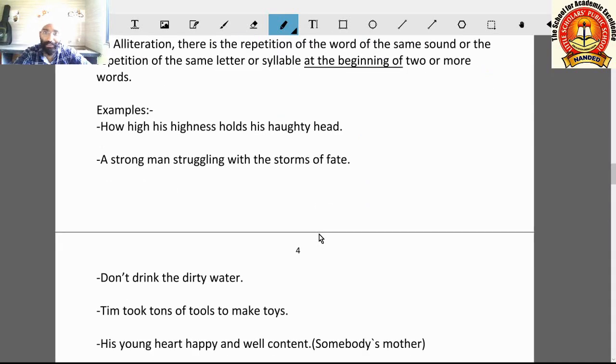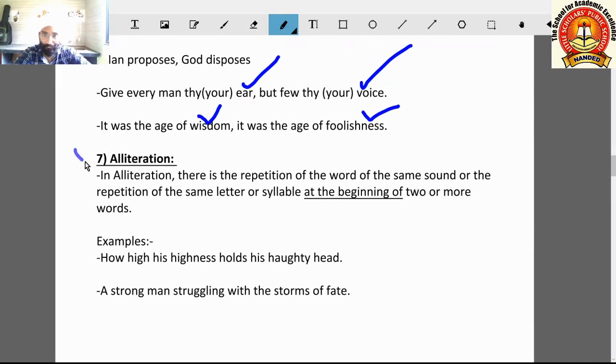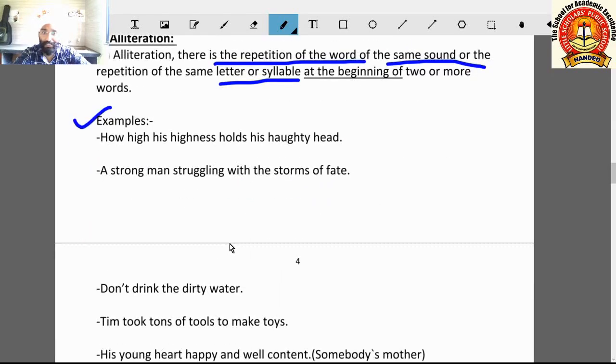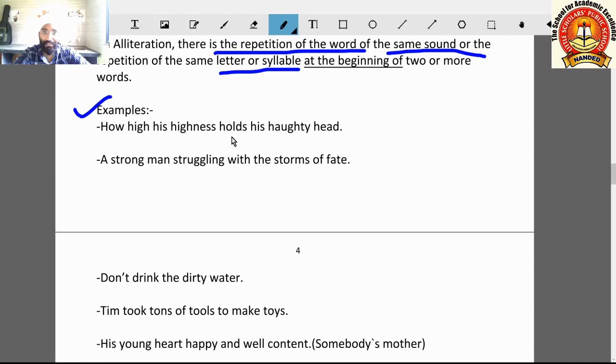Come to the next example, alliteration. Alliteration means there is the repetition of words of the same sound, or the repetition of the same letter or syllable at the beginning of two or more words in a sentence. Here are examples. How high His Highness holds his haughty head.